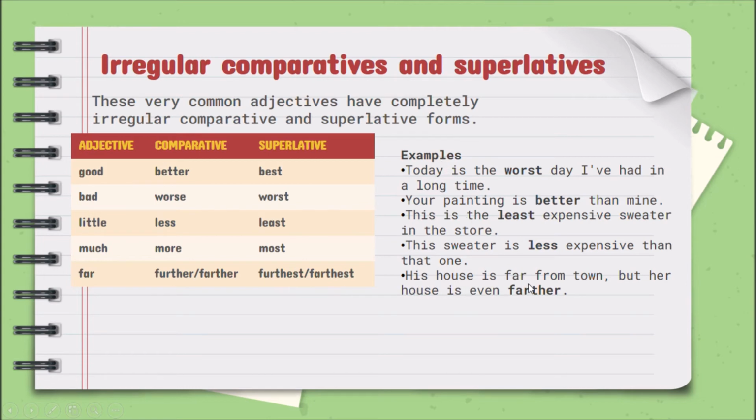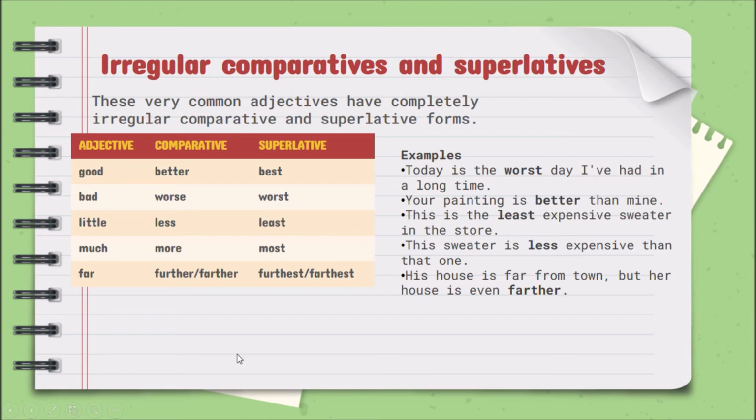So here I have some examples. His house is far from town. Su casa está lejos de la ciudad, ¿cierto? But her house is even farther. Su casa está lejos de la ciudad, pero la casa de ella está incluso más lejos. ¿Ya? Ahí estoy haciendo el comparativo irregular. Ya no puedo decir farer, eso no existe. This is the least expensive sweater in the store. Este es el sweater menos caro en la tienda.